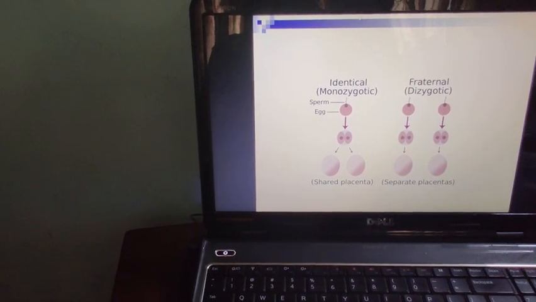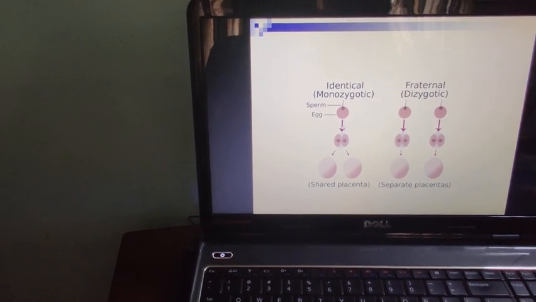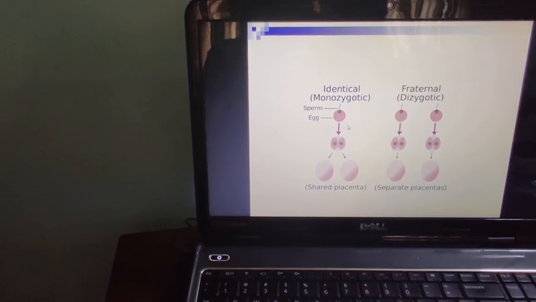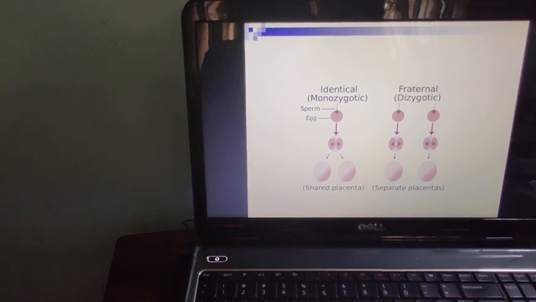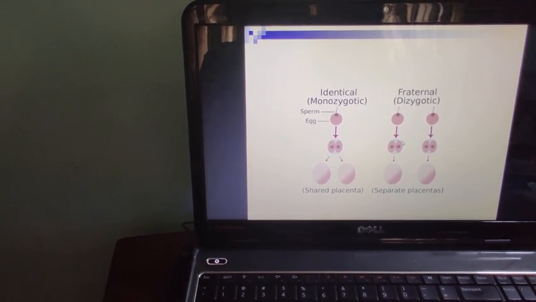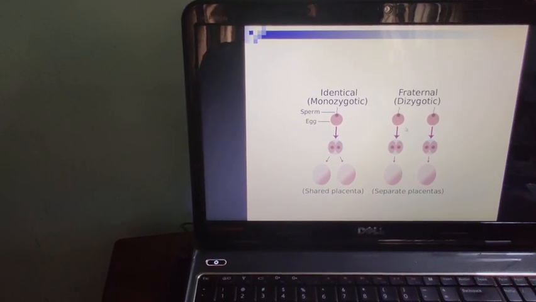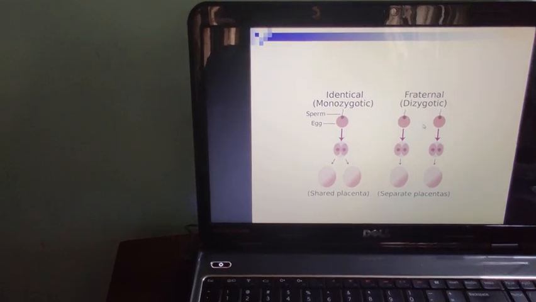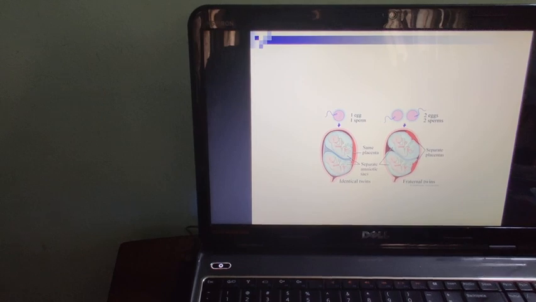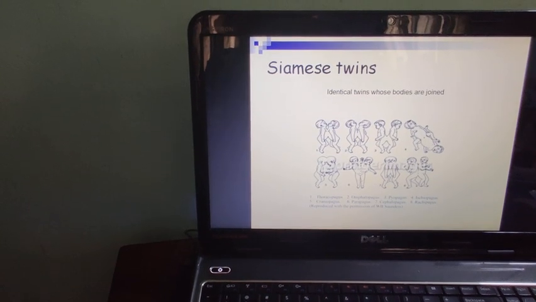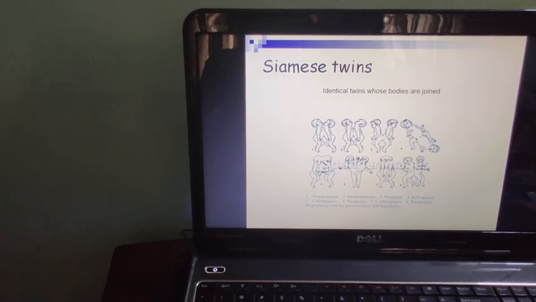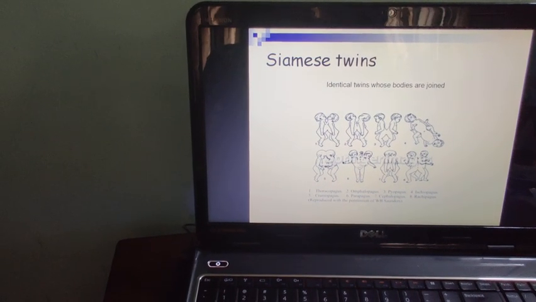That single zygote divides, for some unknown reason, into two equal halves and identical twins are produced. Then fraternal, that is dizygotic, twins arise when two different ova are fertilized by two different sperm. Siamese twin is an abnormality. In this, division is incomplete, that's why abnormal babies are born.